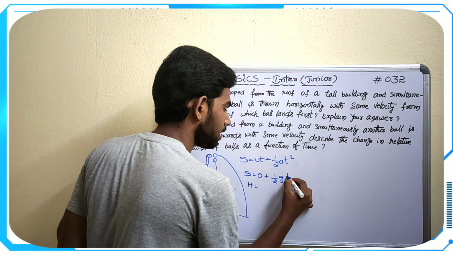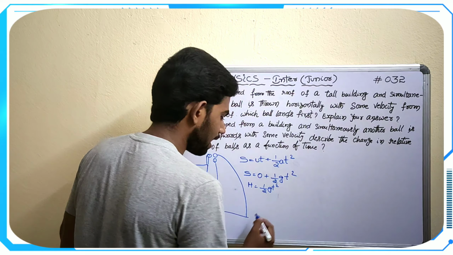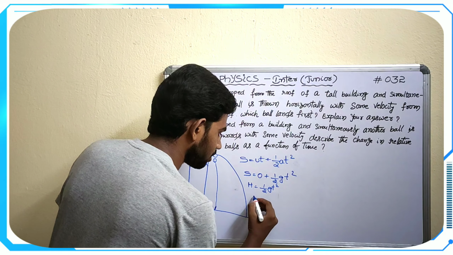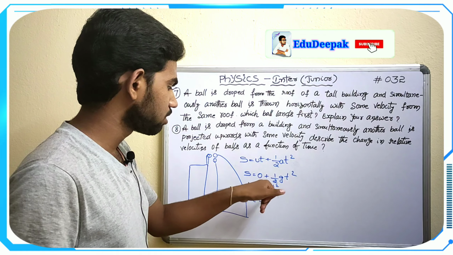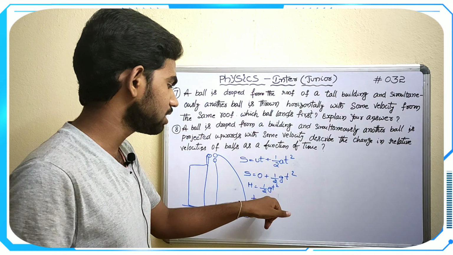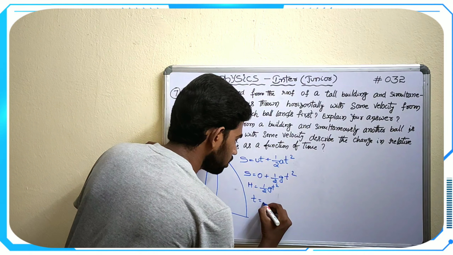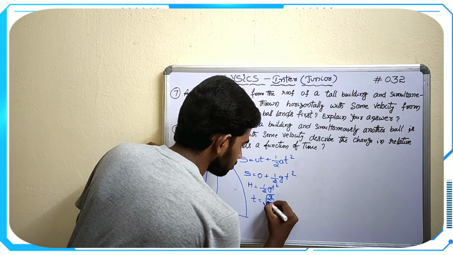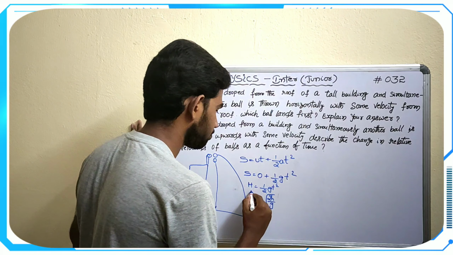So h equal to half g t square, and then the equation will turn into t square equal to 2h by g, so t1 equal to root 2h by g.